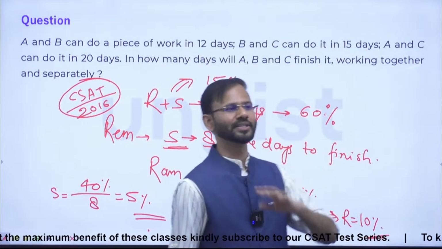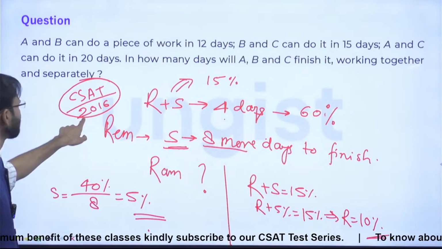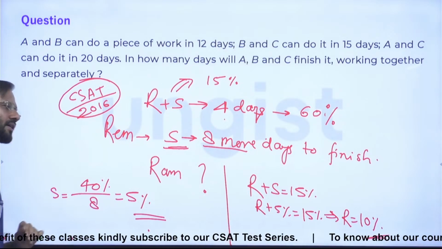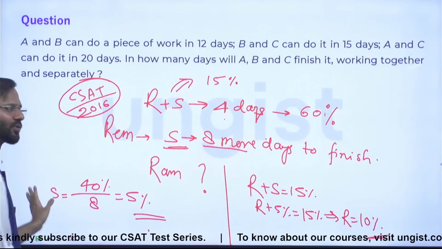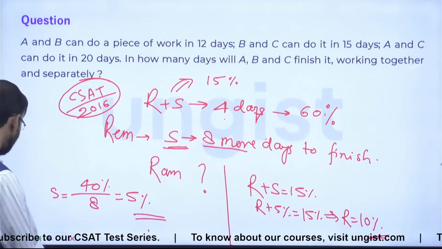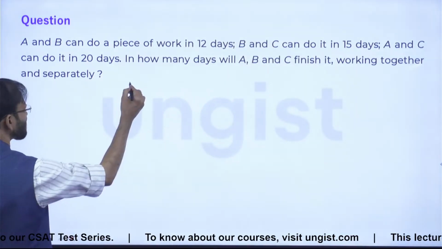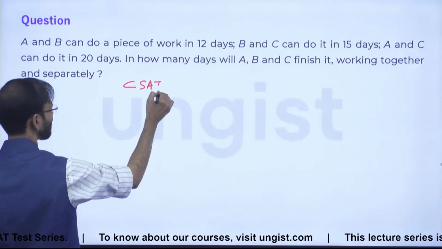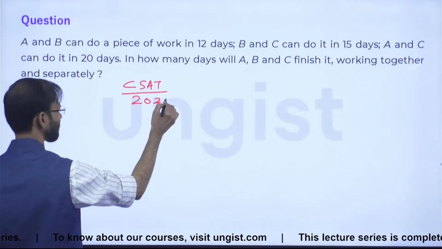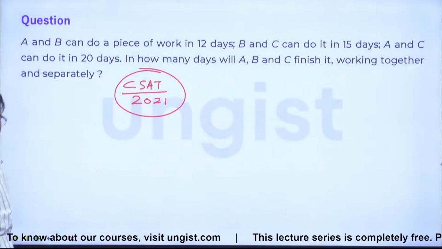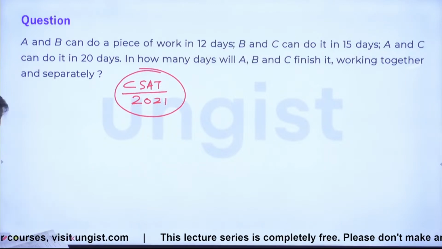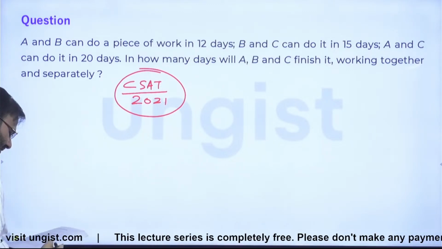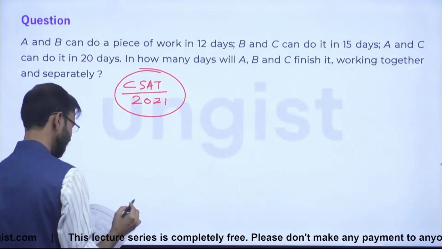Again, the UPSC question, right? This was CSAT 2016. Now, CSAT 2021. Shall I remove this, guys? Okay. Now, CSAT 2021. I'm just writing a symbolic form of the question, right? Don't write the entire question. This is question number 5 on your page number 273.